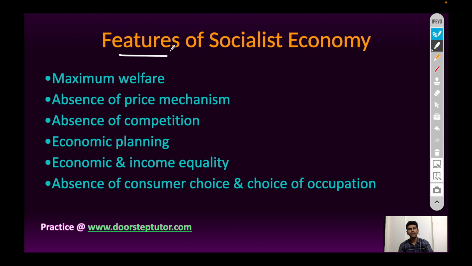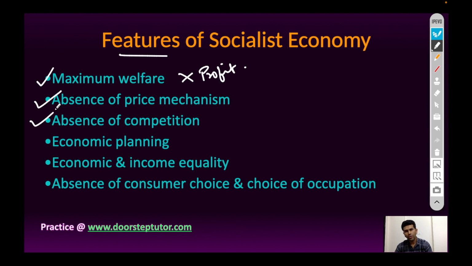Let's discuss the features of socialist economy. The production and distribution of goods and services are aimed at maximizing welfare of the community and not to earn profit. Next, absence of price mechanism. The prices of goods and services under socialist economy is set and administered by central planning authority to achieve socio-economic goal.